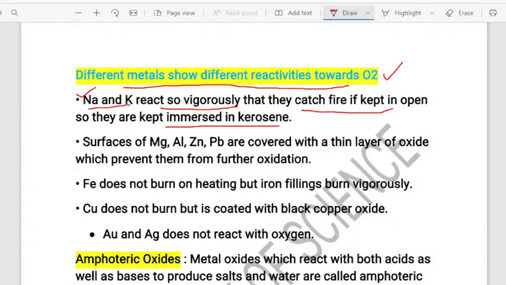Sodium and potassium, both are highly reactive metals. When kept open in the air, they will easily catch fire. That is the reason sodium and potassium are kept in the kerosene. You should write that they are immersed in the kerosene.